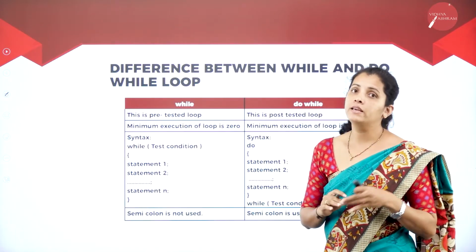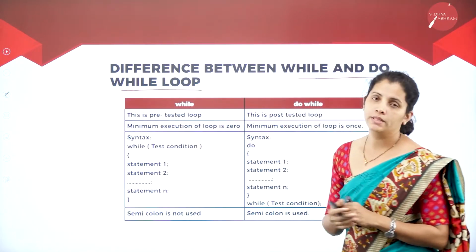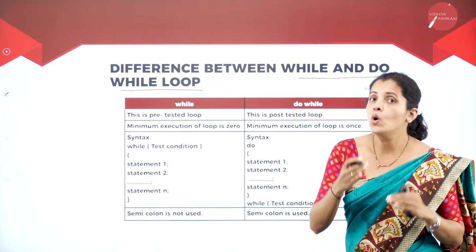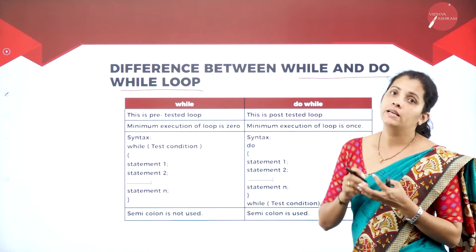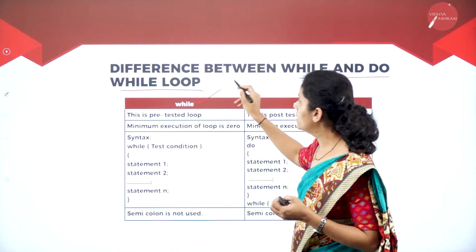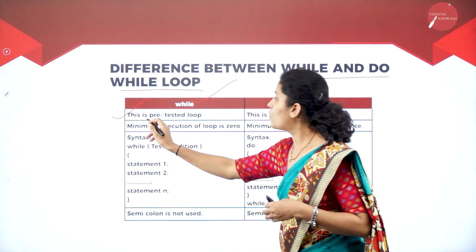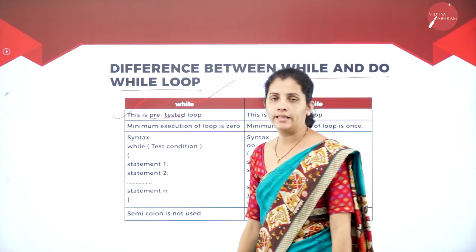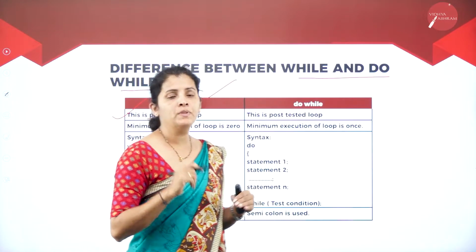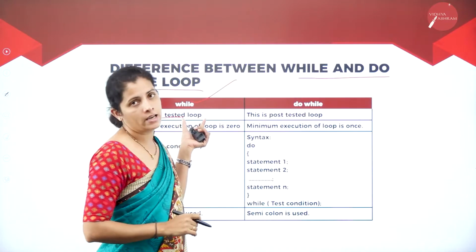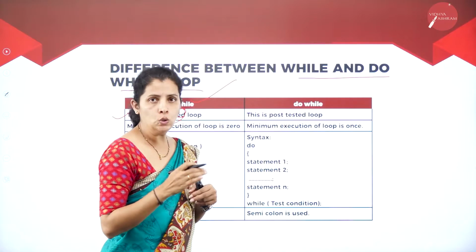Then I'm going to have the difference between while and do while loop. That means what are the differences when I use a while or do while statement in my program. So at the beginning, I'm going to have while. The while is called a pre-tested loop. That means if I use a while loop in my program, at the beginning itself I'm going to check the condition. For that reason, it is called a pre-tested loop.